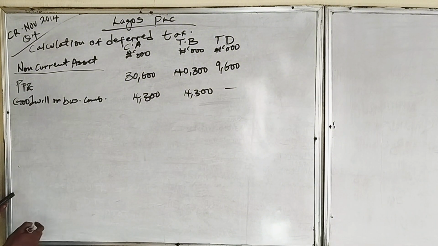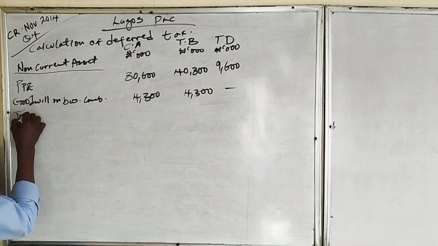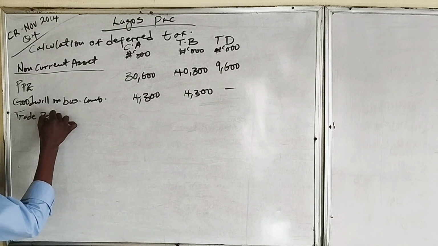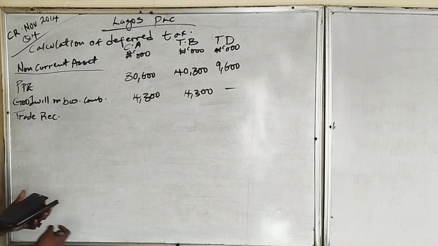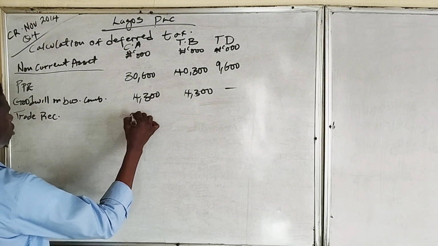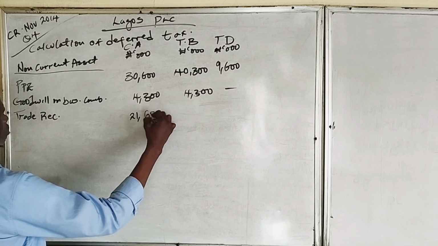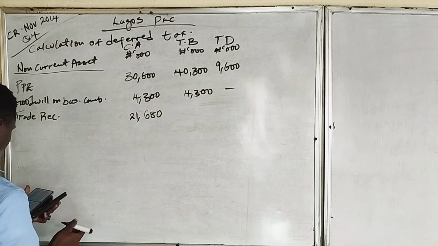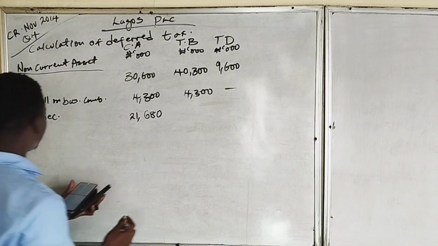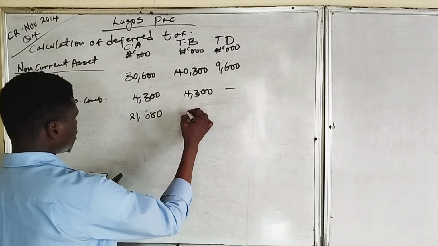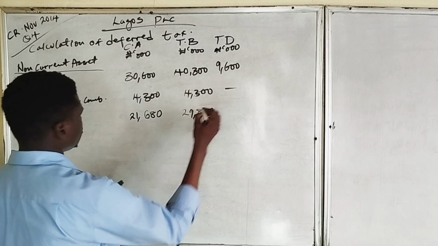Then we also have trade receivables. The carrying amount of the trade receivable as at 31st December 2013 is 21,680,000, while the tax base of the trade receivable is 29,800,000.